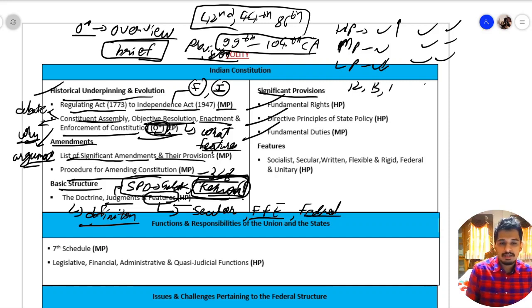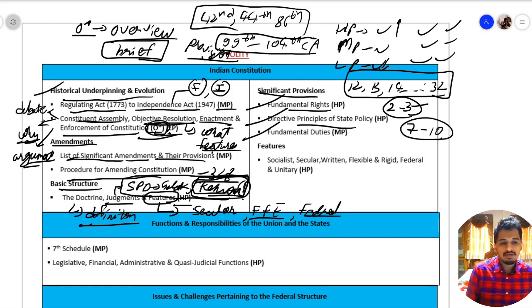Now see, for prelims exam, what we used to do is that we used to make a song or mnemonic to remember the fundamental rights and directive principles of state policy. But what it does is that it takes 2 to 3 minutes to remember a certain fundamental right or directive principle of state policy. But in mains exam, you will have only 7 to 10 minutes to write an answer. So you are wasting your precious time if you are remembering it via song. So what I would recommend is that you remember each and every fundamental right in a standalone manner. Say what 14 is, what 15 is, what 17 is, what 19 is, or what 23 is. This will save your time in mains examination.